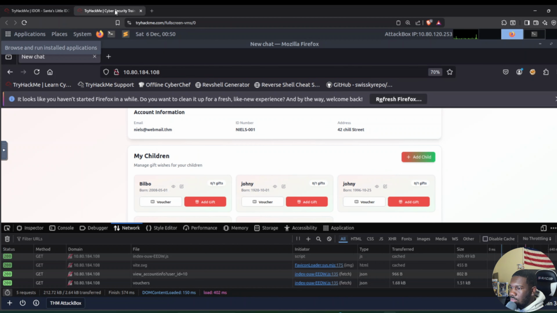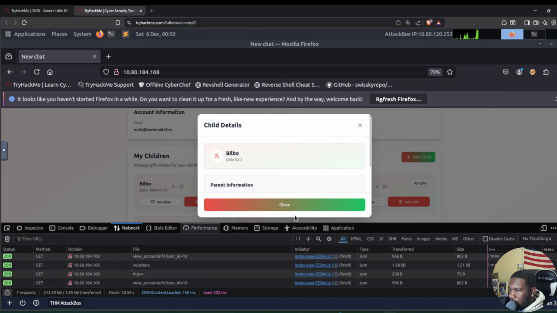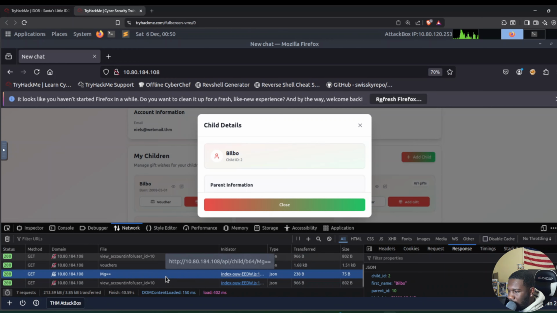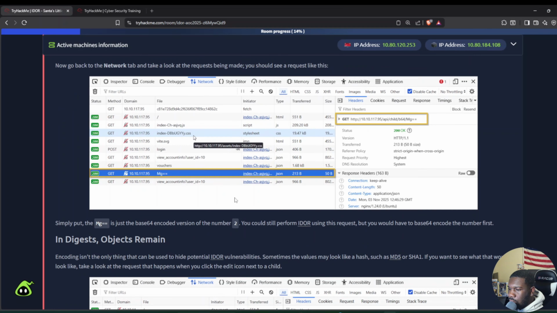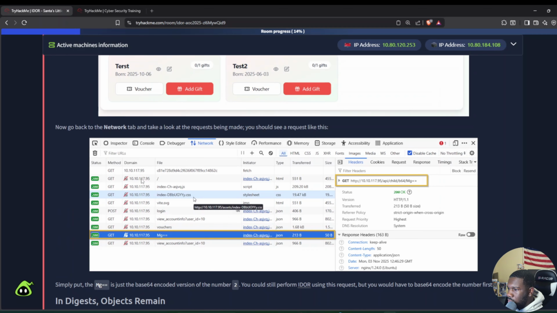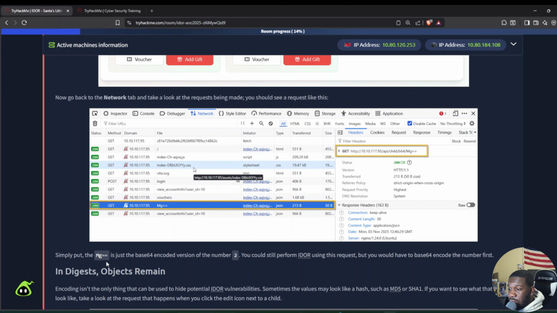Got it. So I'll hit the eye icon right here, and you just saw these things load up. This is the request that was just made right here. MG equals is the Base64 encoded version of the number 2. It's basically telling us we can still use IDOR, but you would have to base64 encode the number first.